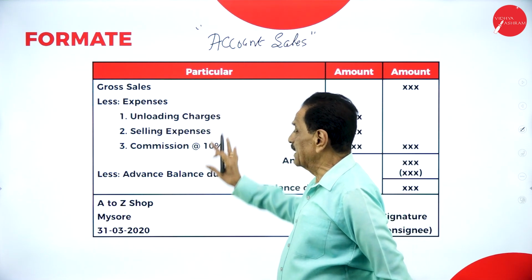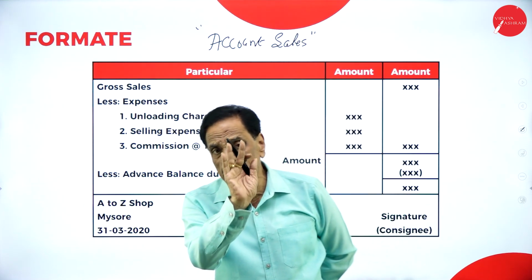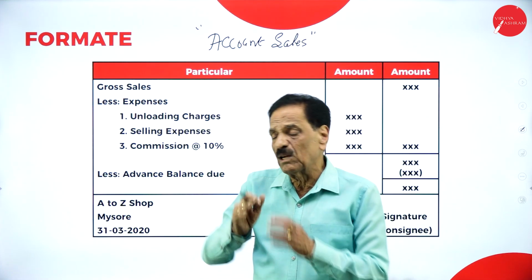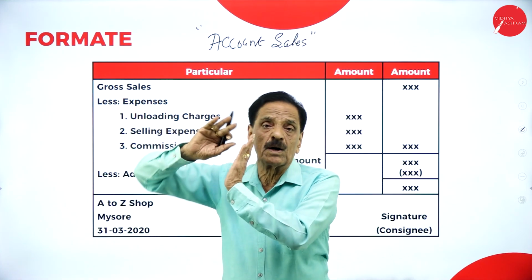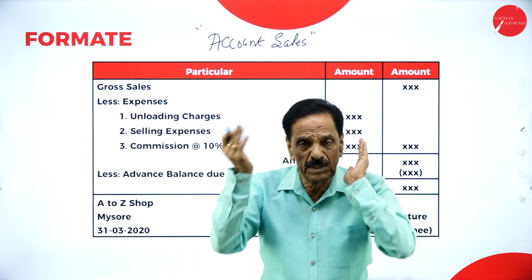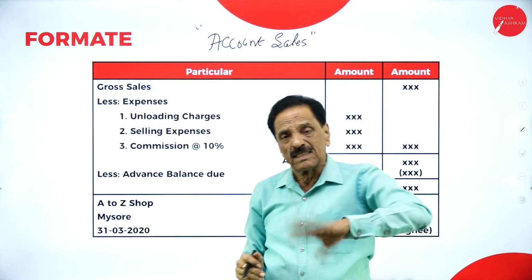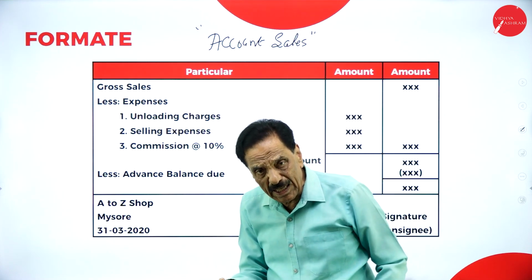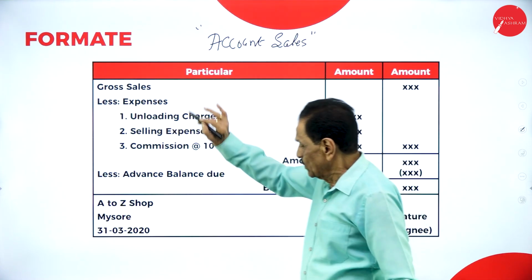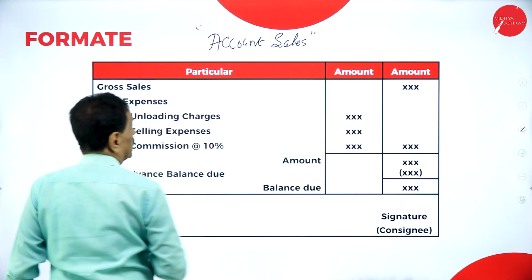So this is nothing but full information about the sale sent by consignee to consignor, saying whatever goods have been sold, at what price they were sold, what the expenses of the consignee are, and how much advance I have given, which I have deducted. The balance will be sent by consignee to consignor in the form of a check or a draft. So this is the format of account sales.